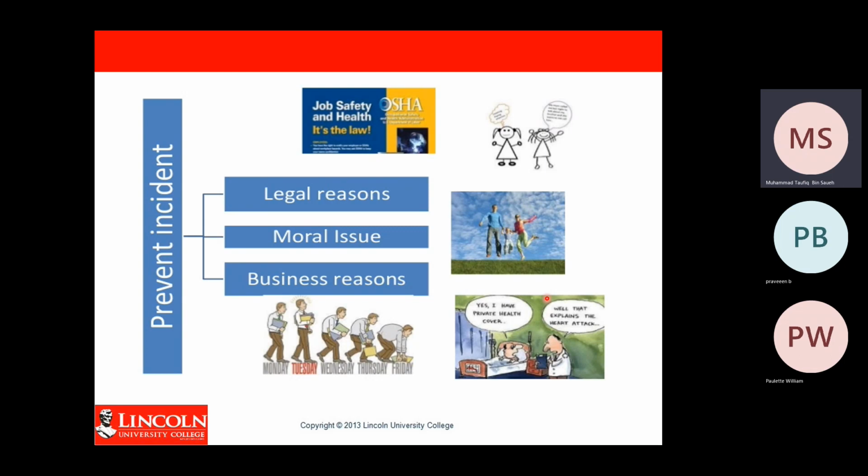Your employee, the one who was injured, can file a claim with the court to claim a sum of money from your company. So this is the first reason, the legal reason, because you don't want to deal with laws and regulations regarding accidents.